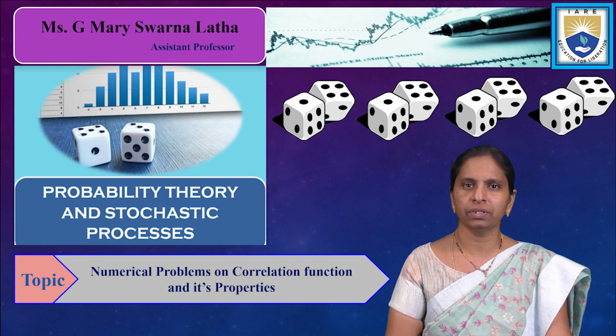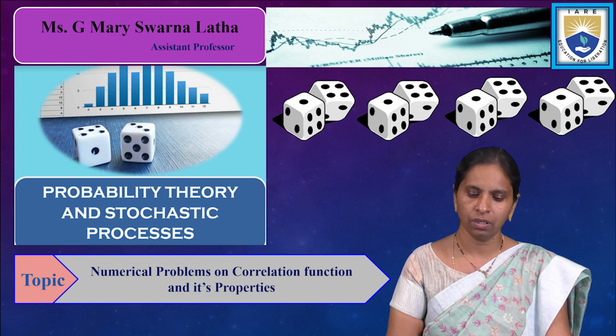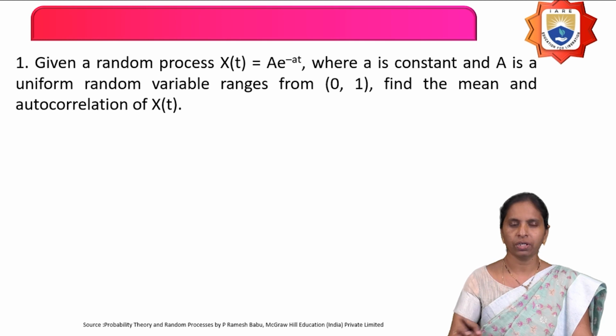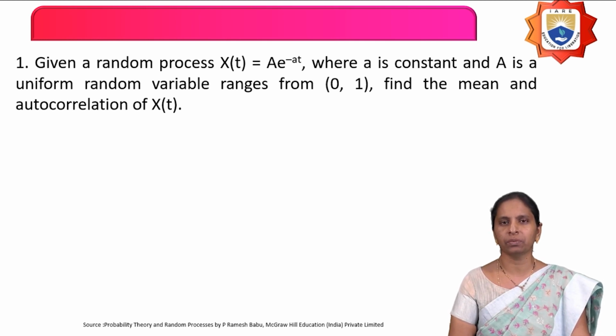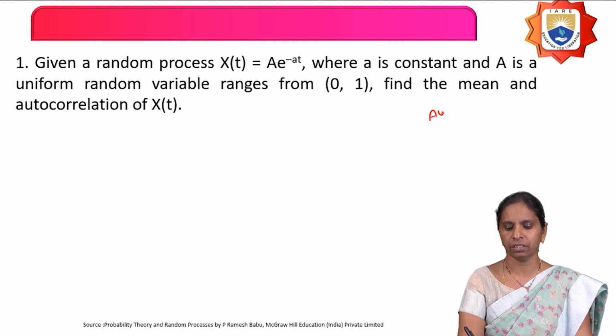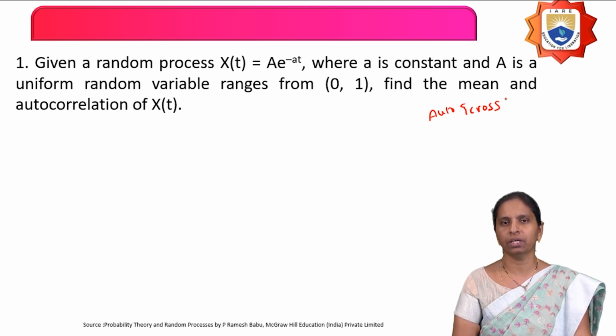In today's lecture, we are going to discuss problems on the correlation function and its properties. Already in the previous lecture, we have seen the correlation of a random process. In that, we have seen autocorrelation and cross correlation. So what is a correlation? Correlation is nothing but measuring the similarity between two quantities. Now what is autocorrelation?